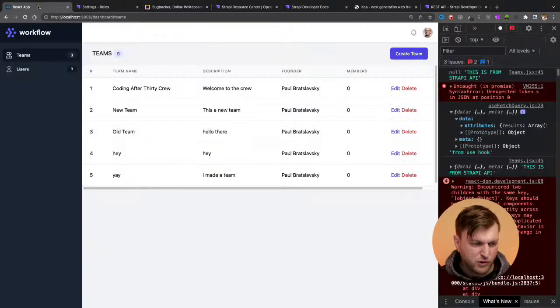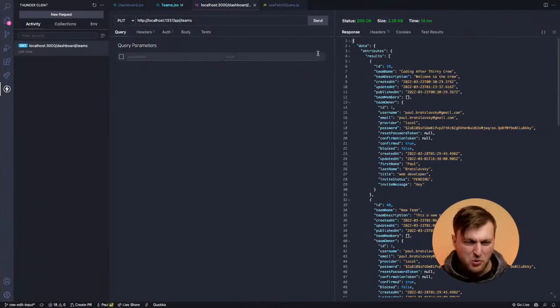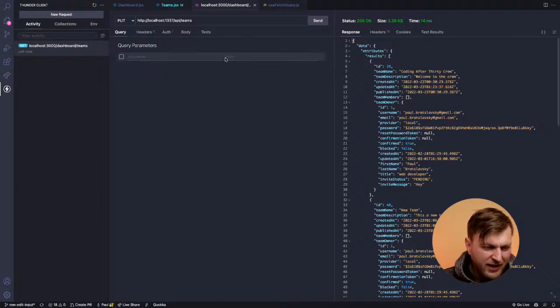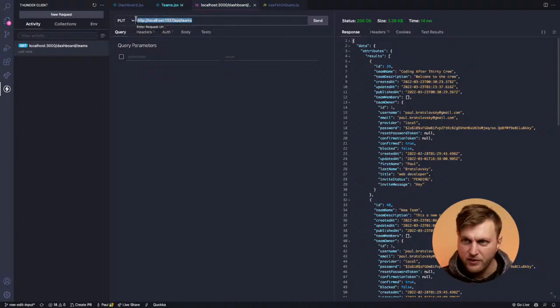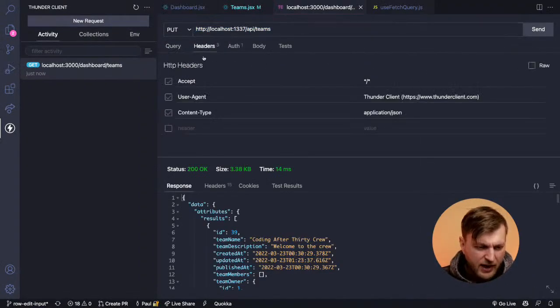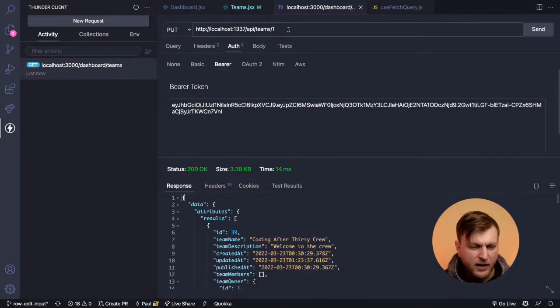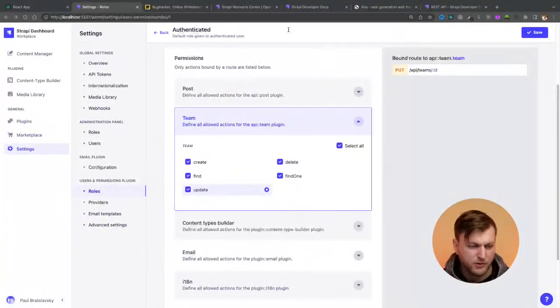And again, if you're used to Postman, I apologize, because I want to practice using this new Thunder Client that I discovered in VS Code, somebody told me about it. So what we want to do is make a request to this endpoint here. Can I make it bigger? Yeah. To this endpoint here. We want to set our bearer token because we want it to be authorized. And we want to pass the ID of the item we want to update. So let me actually look up the post that I want to update.